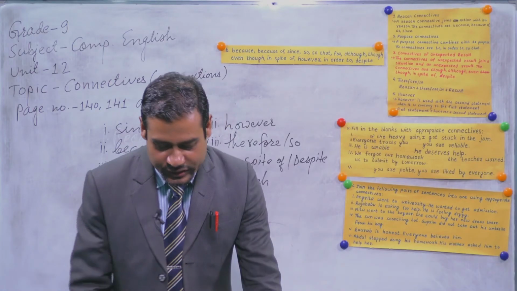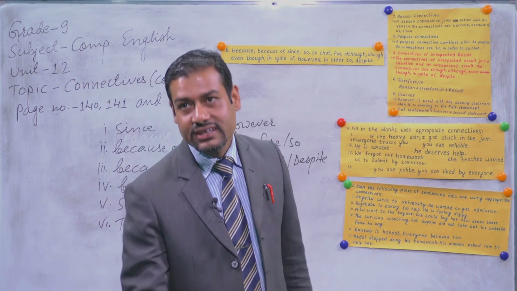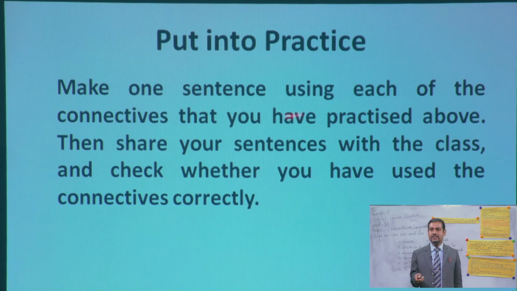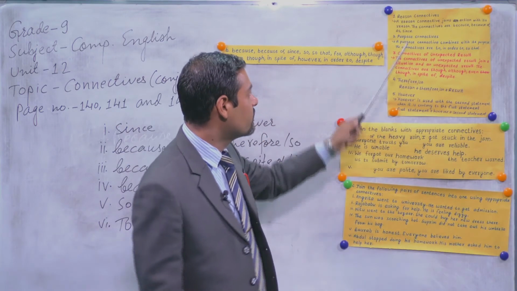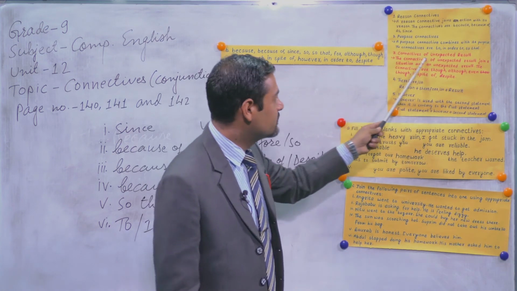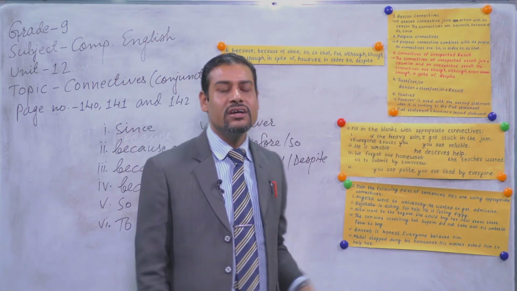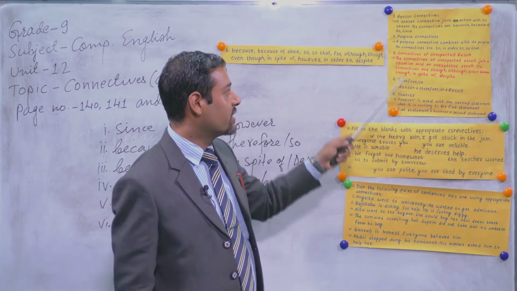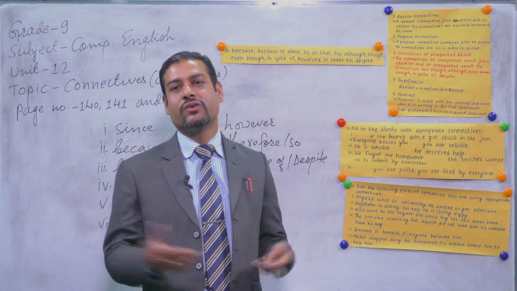Finally, my dear students, you can look at the slide and put it into practice. What is the home assignment for you? Make one sentence using each of the connectives that you have practiced above. Then share your sentences with the class and check whether you have used the connectives correctly or not. Connectives of reason, purpose, unexpected result, therefore, so, however: we have already practiced these. Just construct a sentence for each connective, and next day please show it to your class teacher.